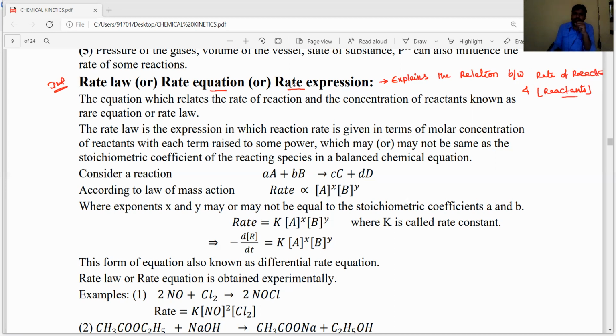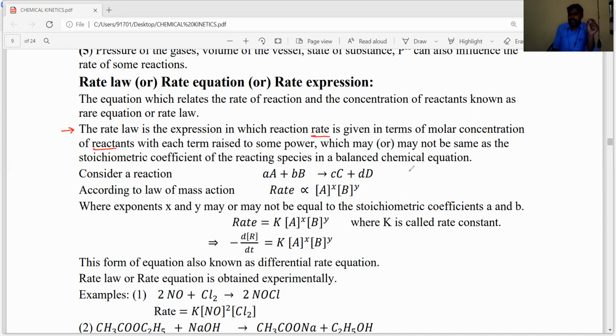Okay, dear students. Now, what is the definition of rate law or rate expression?